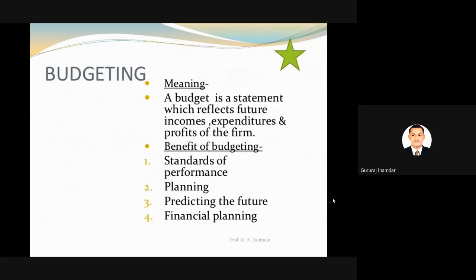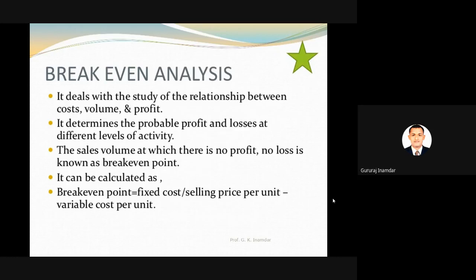Next strategy, budgeting. A budget is a statement which reflects the future income, expenditure and profit of the firm. Budgeting is also included in controlling. If money is not there, how can we control the industry? So for controlling we have to maintain a budget. Suppose what percentage of the budget goes to raw material, salary, maintenance, and government taxes. We have to think about all these standards of budget. The benefits of budgeting are standard of performance, planning, predicting the future, and financial planning. All these factors are included in budgeting.